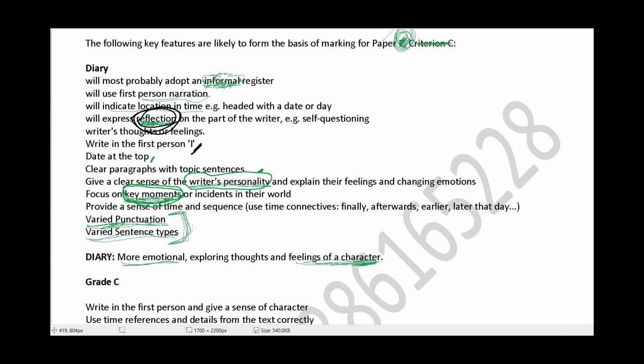Now, you need to focus on the key moments and the incidents in the world of the characters in the passage. You need to be a part of it. Make sure that you do that. Provide a sense of time and sequence. You need to make sure that you use time connectives, like those transition words: finally, afterwards, earlier that day. So make sure you are giving a sense of time by using these kinds of words. Time connectives are absolutely important.